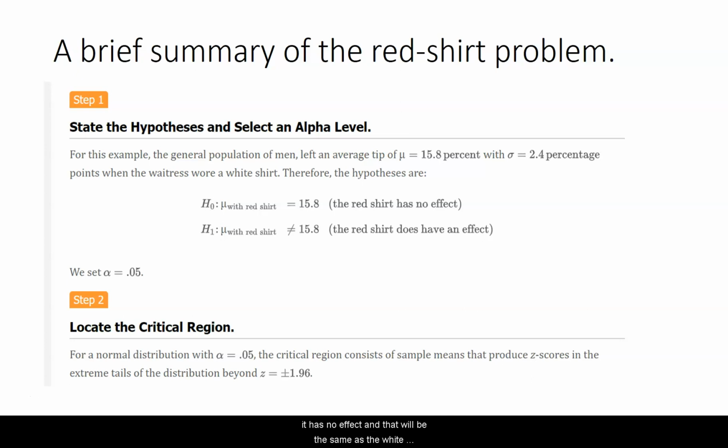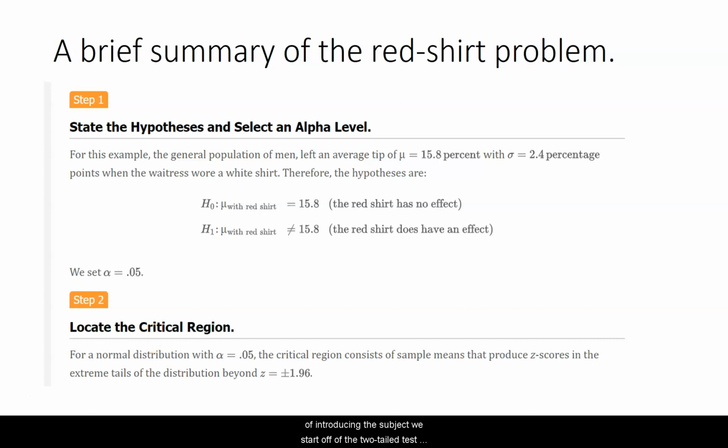And if I assume it has no effect, then that will be the same as the white shirt, which is sort of the default. On the other hand, if I'm saying it does have an effect to wear a red shirt, I'm saying it'll make a difference. That tipping percentage will be either less or more, but not equal to generally. Now, again, that's a little inauthentic. Usually we have an idea of which direction it'll make it change, but just for the sake of introducing the subject, we start off with a two-tailed test.